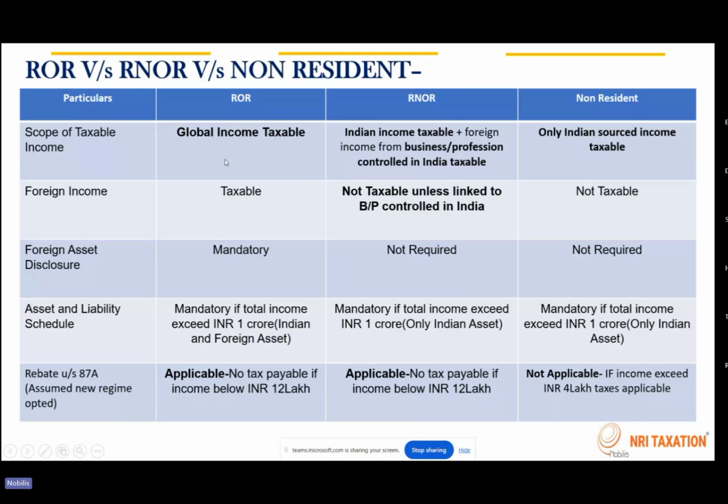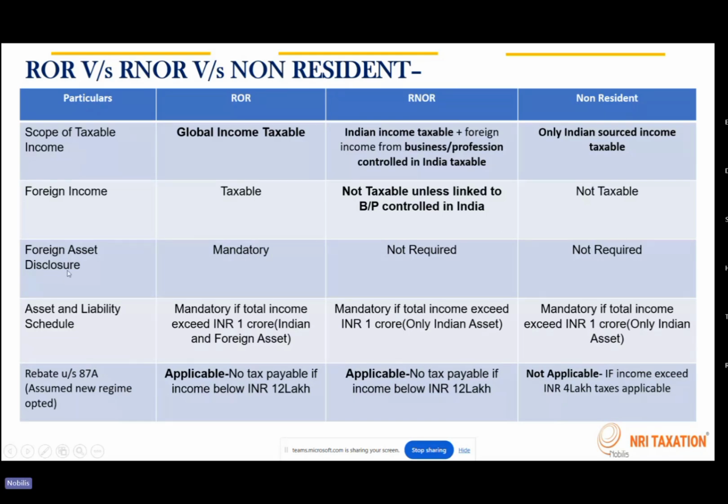For RORs, global income is going to be taxable. For RNOR, only the Indian income will be taxable. So a person who is RNOR, only Indian incomes are taxable. Same goes with non-resident as well. Only the Indian sourced incomes are going to be taxable for them. Then foreign income. For ROR, the foreign income is going to be taxable. RNOR, not taxable unless linked to business or profession controlled in India. So for RNOR, it will be taxable only if the business or profession is controlled in India. Otherwise, it's not going to be taxable. And for non-residents, it's not taxable.